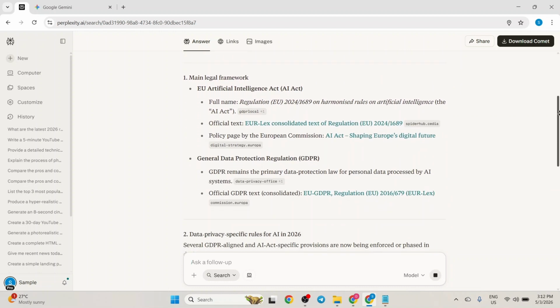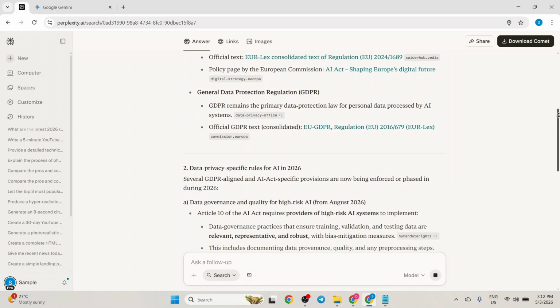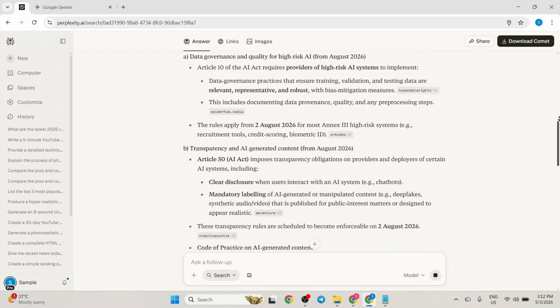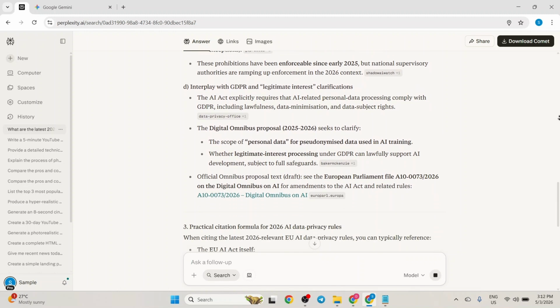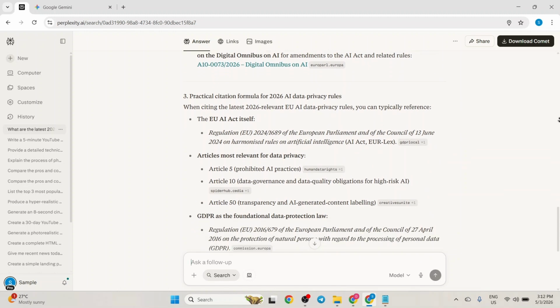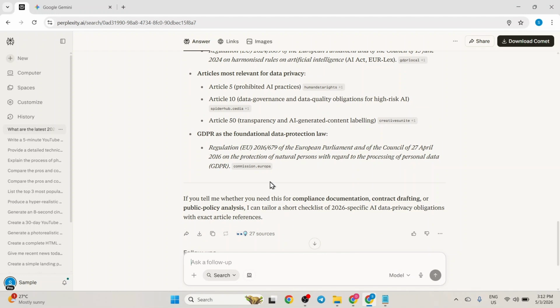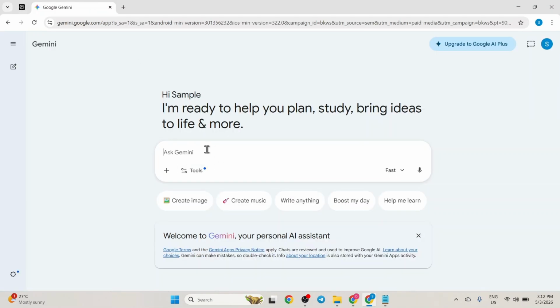The results provide a clear, structured breakdown of the 2026 legal framework, focusing heavily on the EU AI Act and GDPR. It highlights key areas like data governance for high-risk systems and new transparency requirements for AI-generated content, even providing a helpful citation formula. Now, I want to make sure this information is completely accurate and free of any hidden biases. I'll highlight the text, copy it, and switch over to Google Gemini to cross-reference my findings.